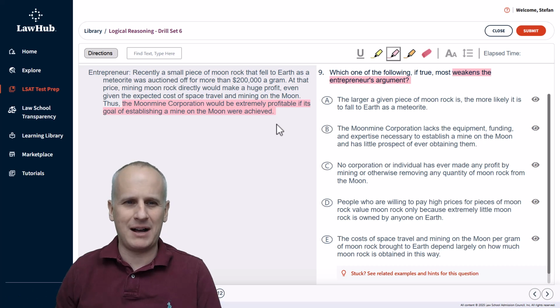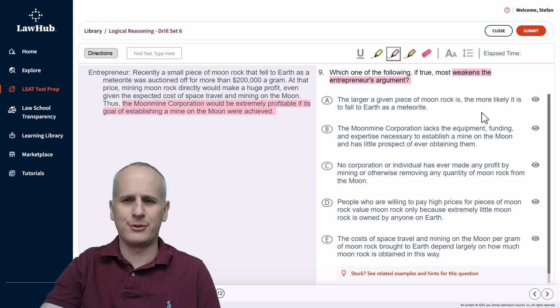So we should have that in mind as a mental prediction before we go to the answer choices with our highlight tool still selected to identify reasons to eliminate that don't match that prediction.